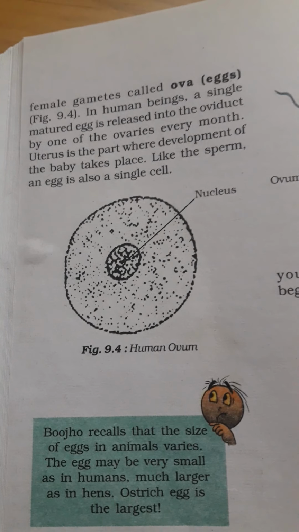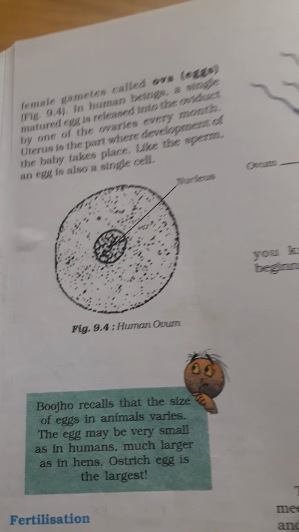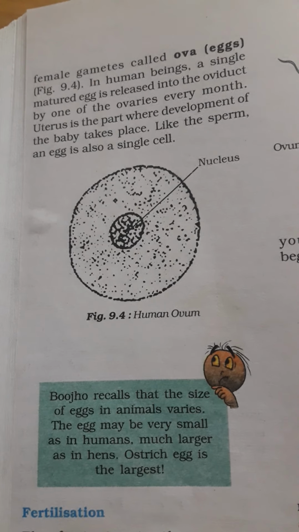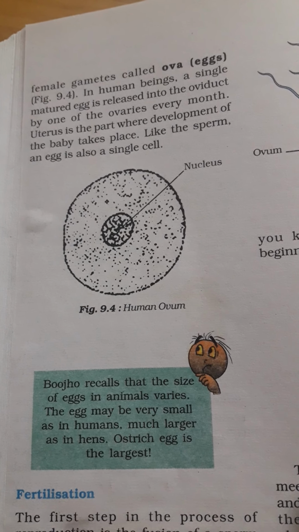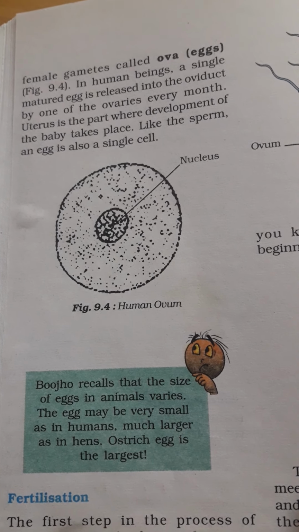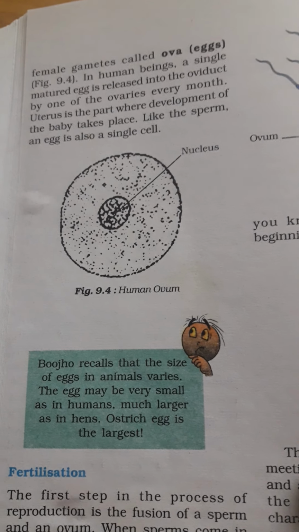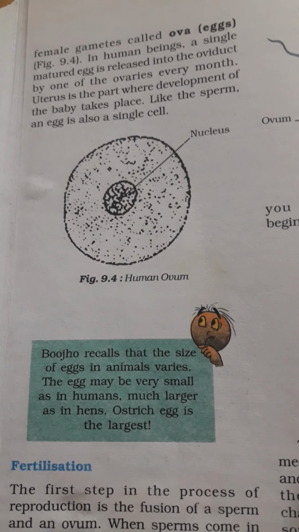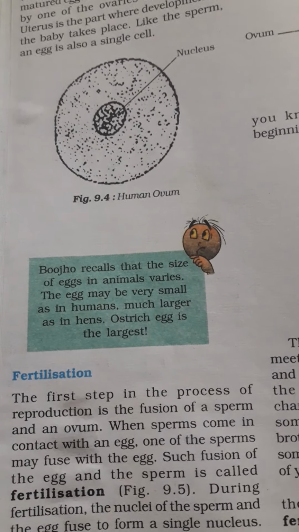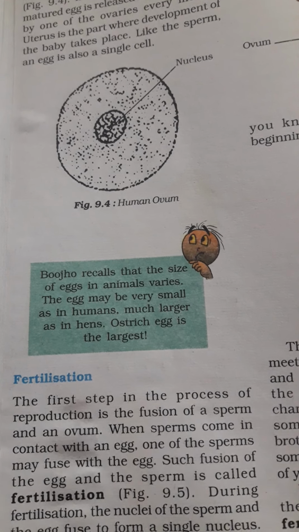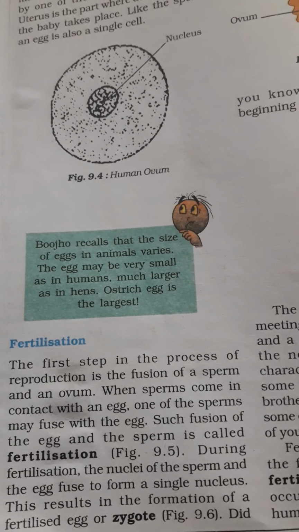In human beings, a single matured egg is released into the oviduct by one of the ovaries every month. So every month one egg is released. You see, millions of sperms are released. In contrast to that, only one egg is released every month. Now the size of the eggs also varies. In human beings, the egg is very small in size, whereas in a hen it is much larger. An ostrich egg is the largest.